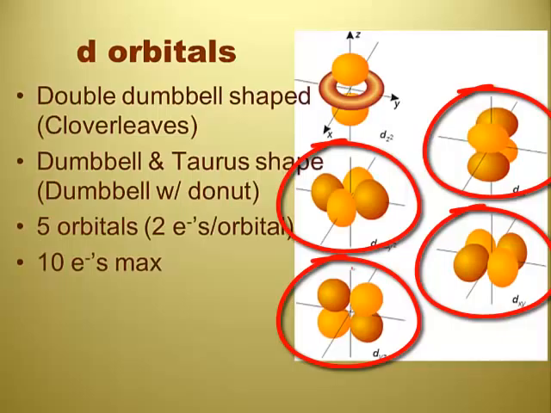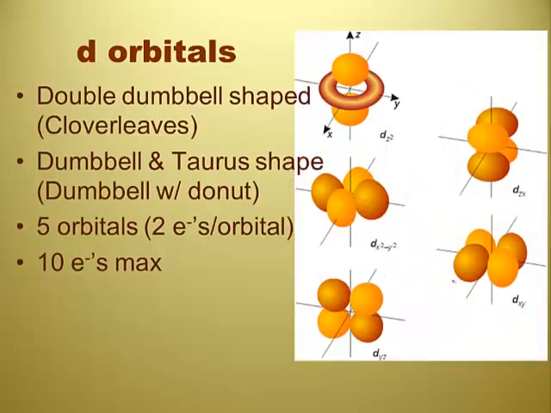Some people call them double dumbbells because there's a dumbbell here and a dumbbell there. Do I have to memorize these specific shapes, or can I just memorize the fact that they're double dumbbell cloverleafs, and the last one a donut? I'm not going to have to draw it. No, because we're not very good artists, that's for sure. So I just have to worry about the fact that they're double dumbbell cloverleafs, or dumbbell with a torus, a dumbbell donut. Okay. There's 5 orbitals, 2 electrons each, maximum. So I could hold up to 10 electrons.